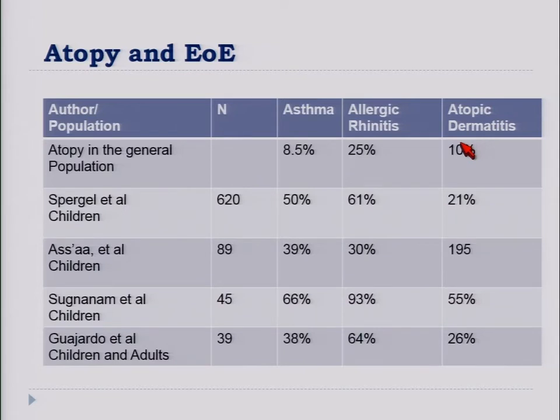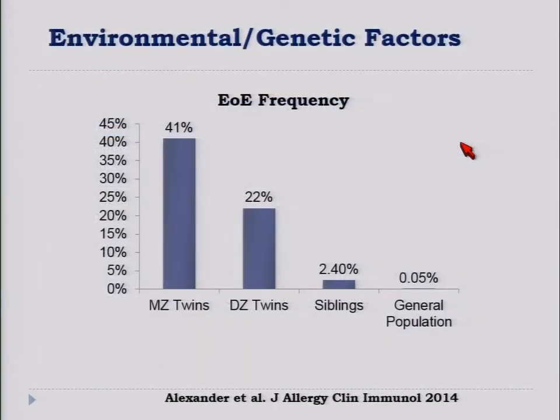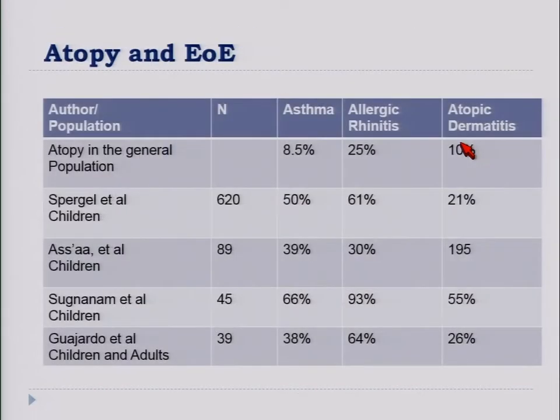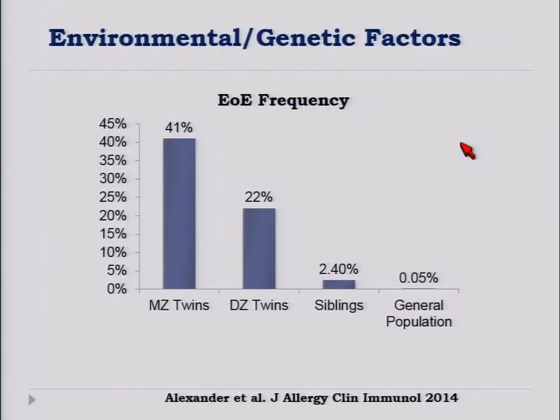Who are the patients who get eosinophilic esophagitis? They're typically very atopic patients. Up to 90% of the patients have comorbidity with other atopic disease, mainly allergic rhinitis, but also food allergy. In some studies, it's up to 20-25% with IgE-mediated food allergies.